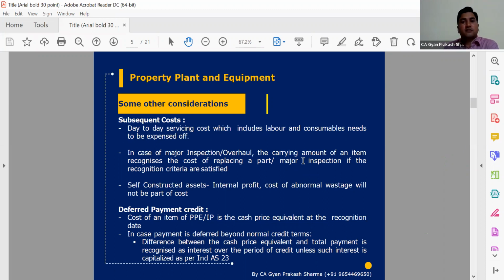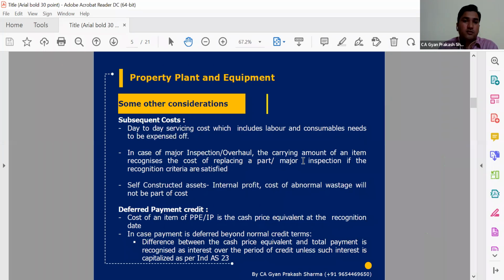And apart from that, in the case of deferred payment terms, if we hire any property, plant and machinery, or building on deferred payment credit basis, which means there are some EMIs and we will pay over a period of time, then the interest component will also be included in that price. If it is the normal part, which we know is the price we have discussed and have to pay, that will be covered in the costing part.